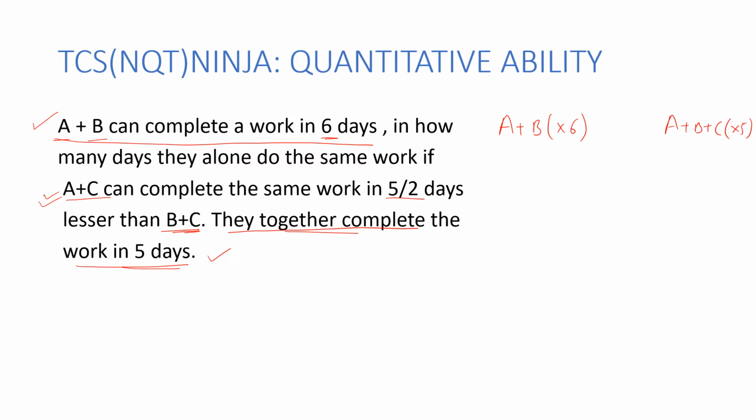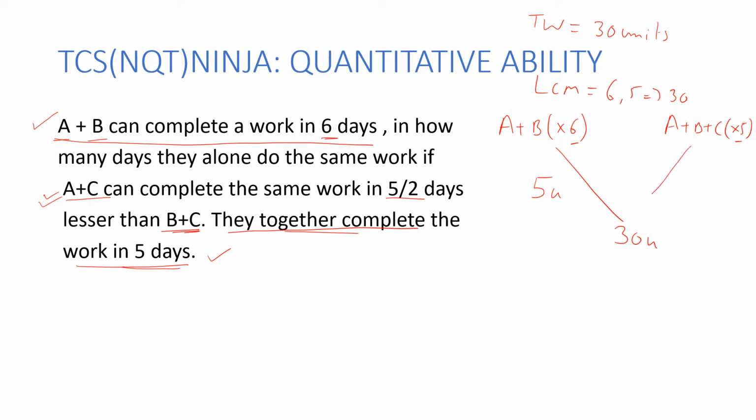Now, what do we generally do with questions on time and work? We take the total work as the LCM of 6 and 5. So what is going to be the LCM of 6 and 5? LCM of 6 and 5 is going to be 30. So I'm assuming the total work to be 30 units. Now, if A plus B can do this 30 unit work in 6 days, that means they are doing 5 units of work in a day.